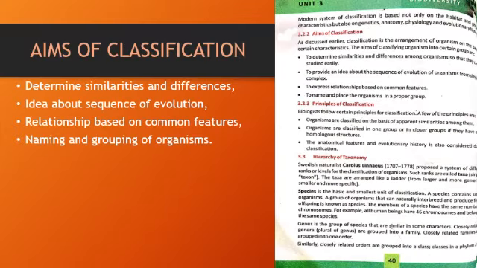After basis of classification comes aims of classification. Why biologists need to classify organisms in groups? To answer this question, they designed some aims and principles.